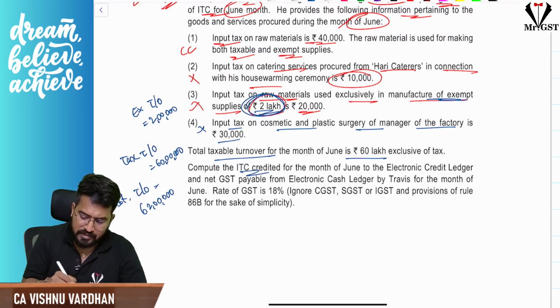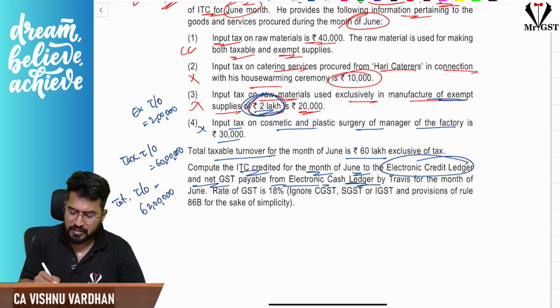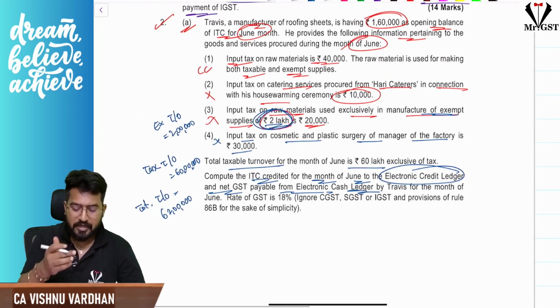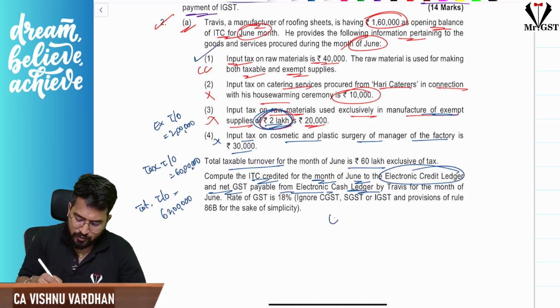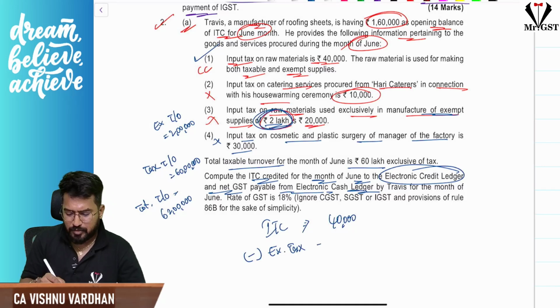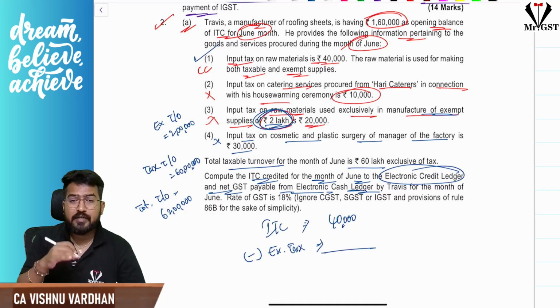Okay. What is the ITC to be created for the month of June to the e-credit ledger, and net GST payable from cash ledger? You know what will be created to e-credit ledger? Only this 40,000, correct? That 40,000 will be created. So now this is the amount credited to e-credit ledger. From this, if you remove which are exclusively for taxable purpose, then you will get common credit.